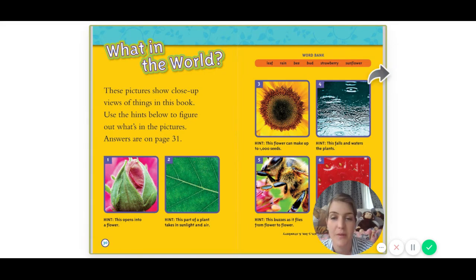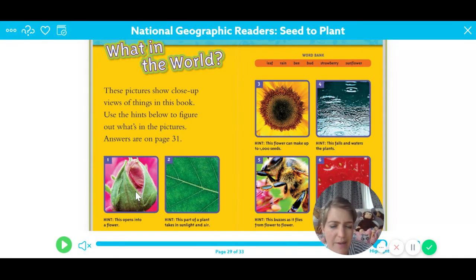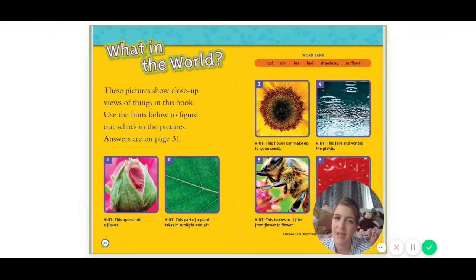Okay, so number 1. Does anyone know what that one is? Did you say a sunflower? No, it's not a sunflower, is it? Did you say a bud? If you said a bud, you're right. That's a bud, little bud, and it's going to open up into a beautiful flower. All right, pat yourself on the back. You got that one right.